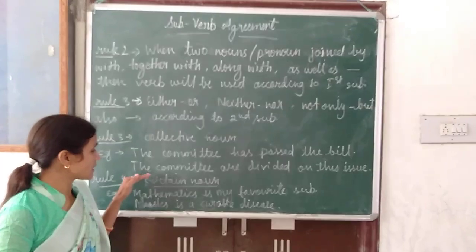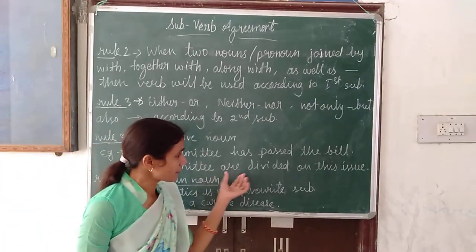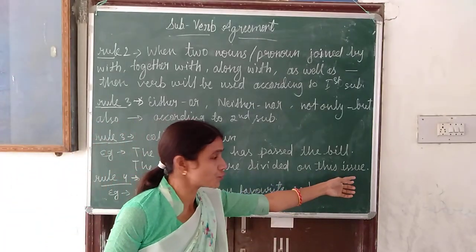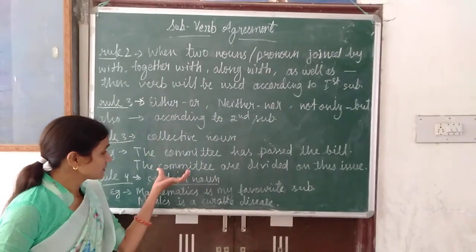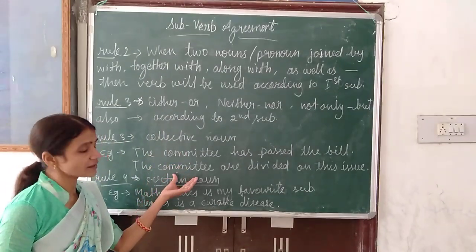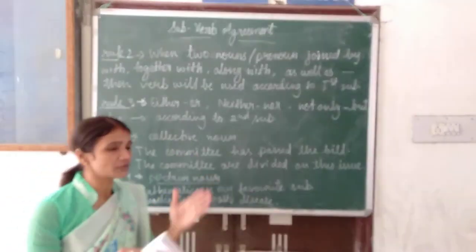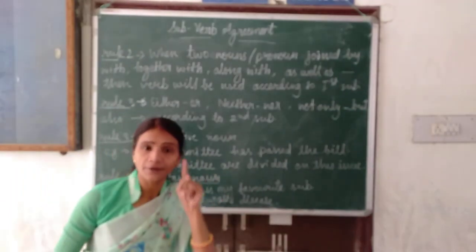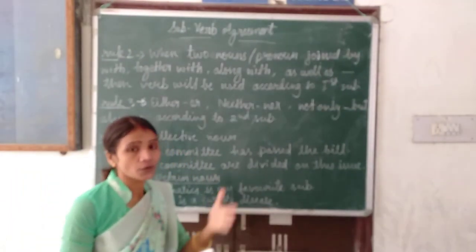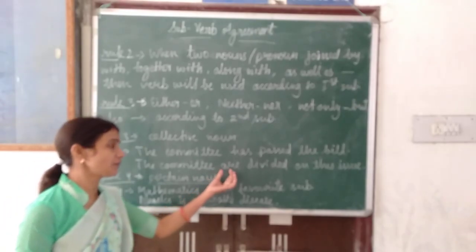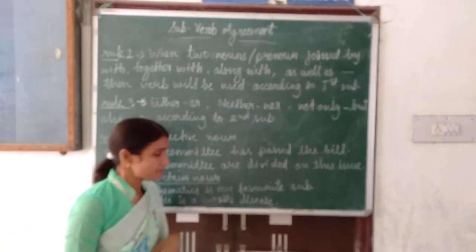But see the next example. The committee are divided on this issue. Now in this, the collective noun, the same word is given, but they are divided on this issue. Now they are not agreed for one thing. They all are divided. So we will use plural verb.